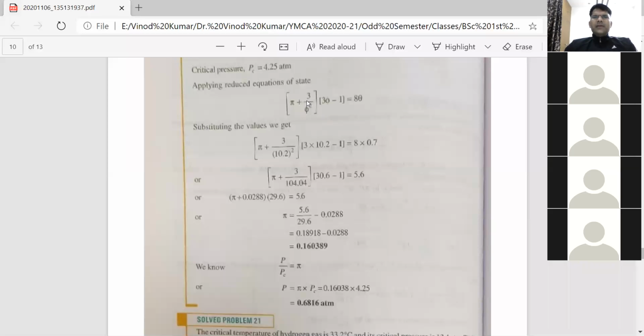So like this you can calculate any unknown parameter if two parameters are given to you. If volume is to be calculated, then VC will be given to you. If temperature is to be calculated, then TC will be given to you, other than the other two parameters that are needed to solve these types of equations.